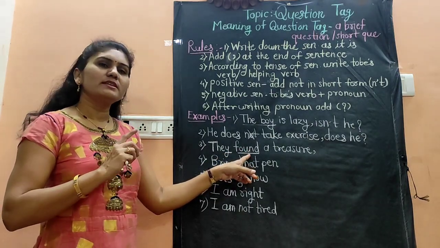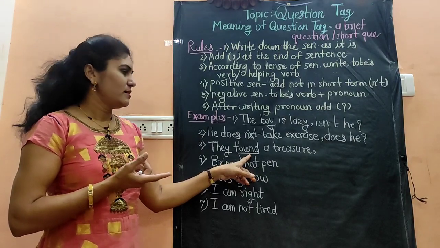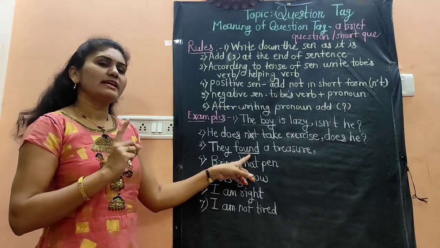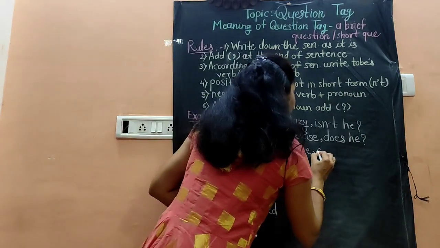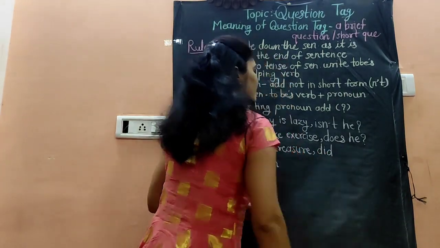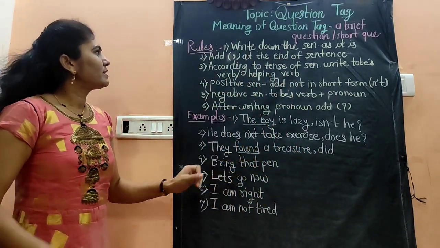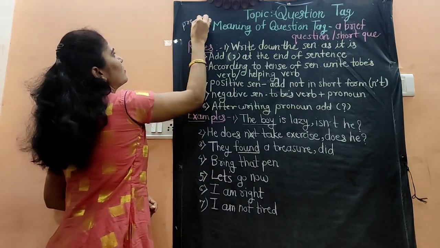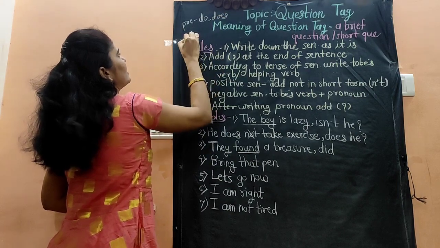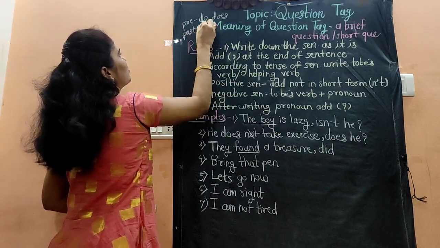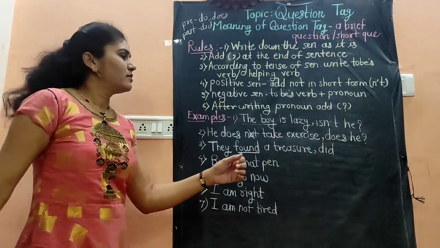If the sentence is about the past tense, while writing the question tag, the to be verb we have to use, that is did. In present tense, we will write the helping verbs do, does. In past tense, we will write only did.